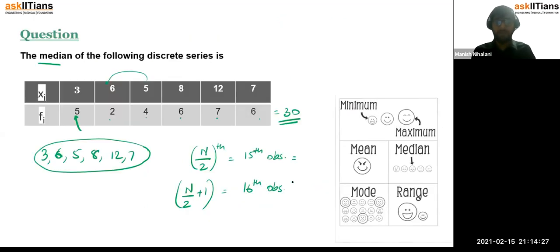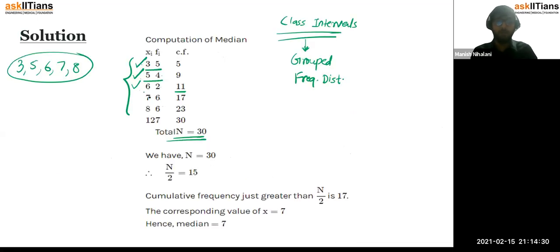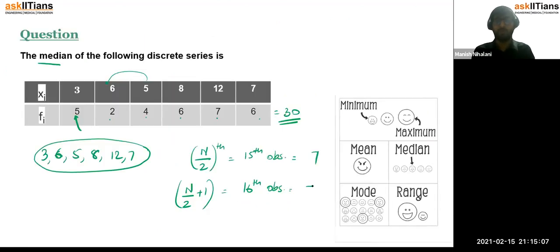So the 15th and 16th observations are both 7, because after the 11th observation till the 17th observation, all observations are 7, which we found out by adding the frequencies. So your 15th observation is 7 and the 16th observation is also 7.